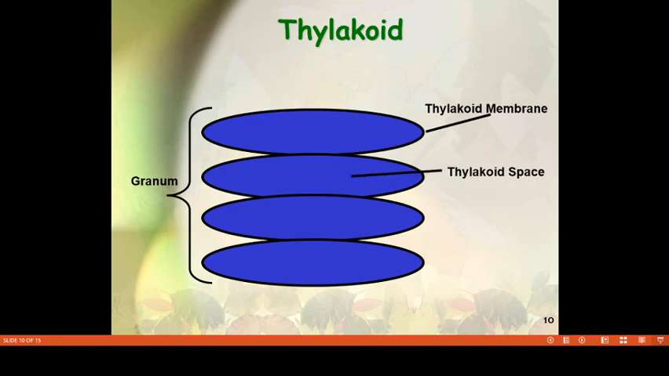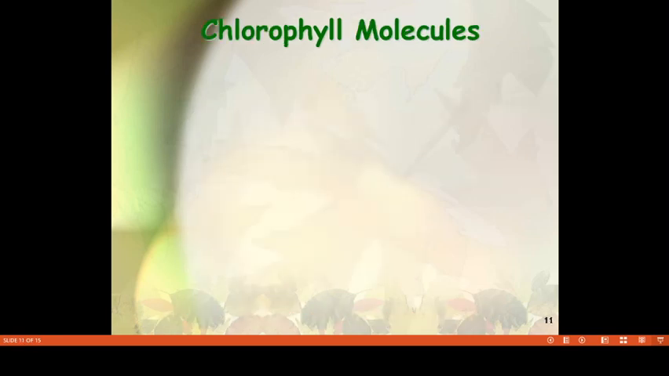Now, the inner space or the cavity of the thylakoid is commonly known as lumen. The lumen is important for the process of photolysis. At the same time, various biological pathways take place within the thylakoid, or within the lumen. The grana make up the inner membranes of the chloroplast organelle.